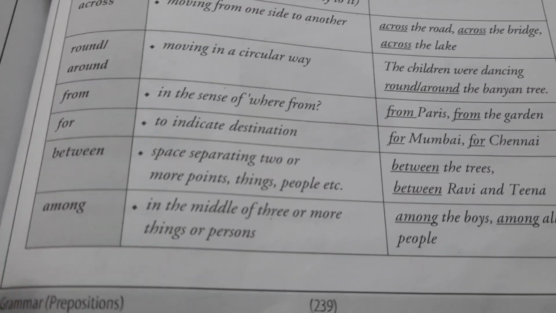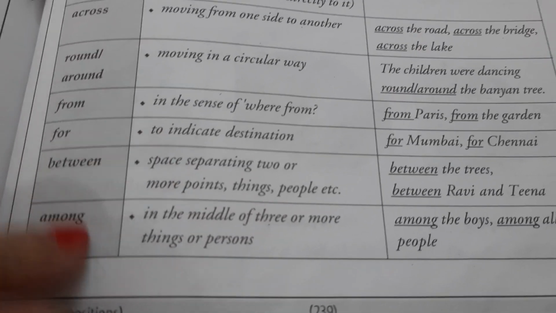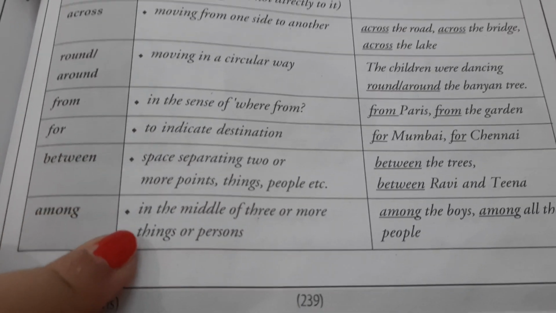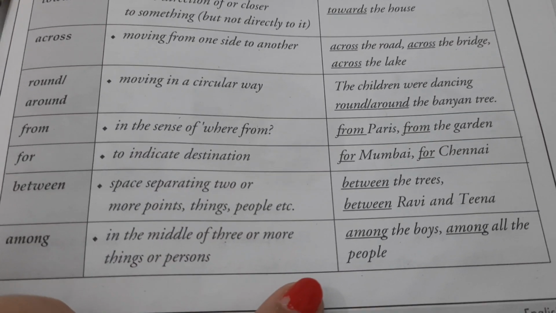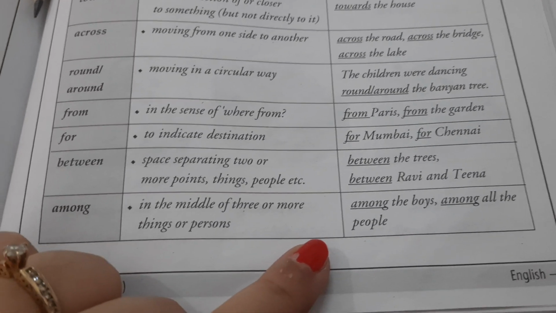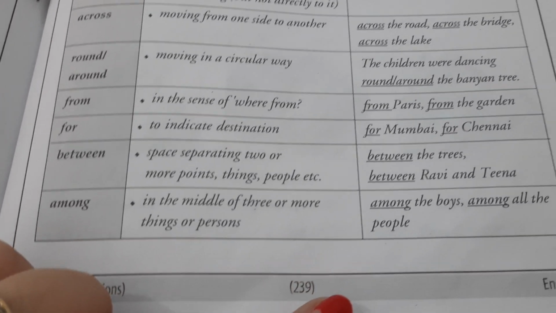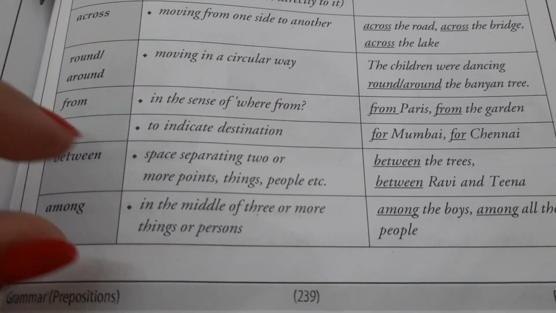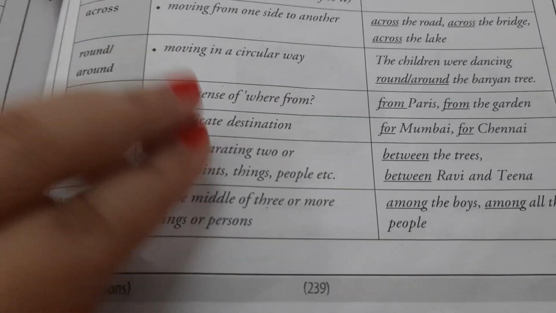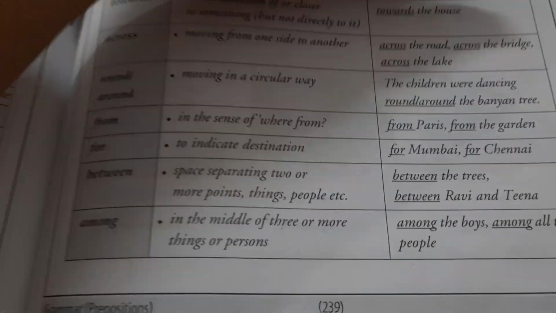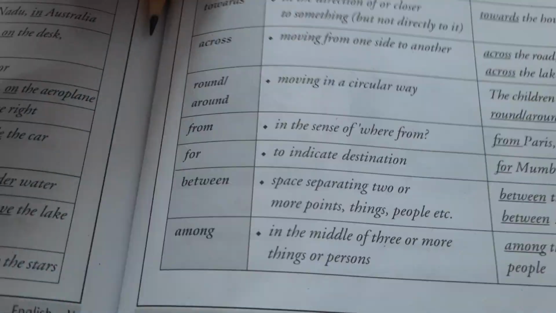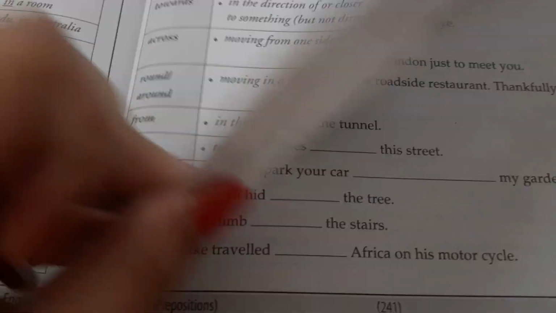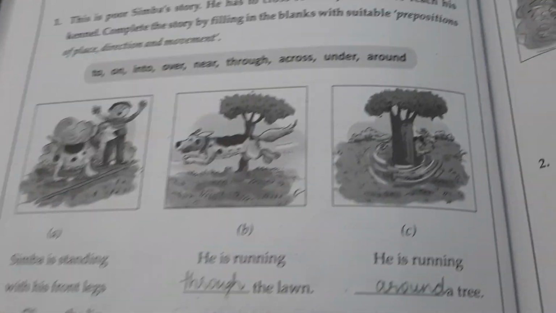Among, in the middle of three or more things. Among the boys: like there are a lot of boys in your class, and if you have to say, then you will use the word among, because now there are three or more persons. If there are two persons, then you use between. So that's the difference between among and between. So let's go with some exercises.